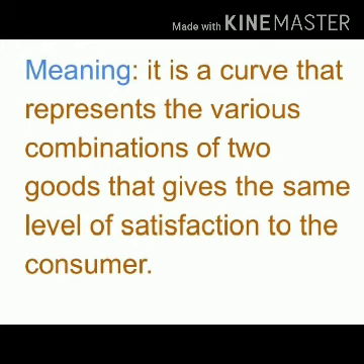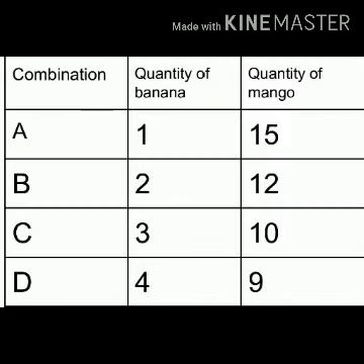So what is an indifference curve, they may ask for 1 mark. Okay, now in the table you can see 3 columns: combination, quantity of banana and quantity of mango. The combinations are A, B, C, D, and in quantity of banana you can see 1, 2, 3, 4, and quantity of mango you can see 15, 12, 10, 9, right?